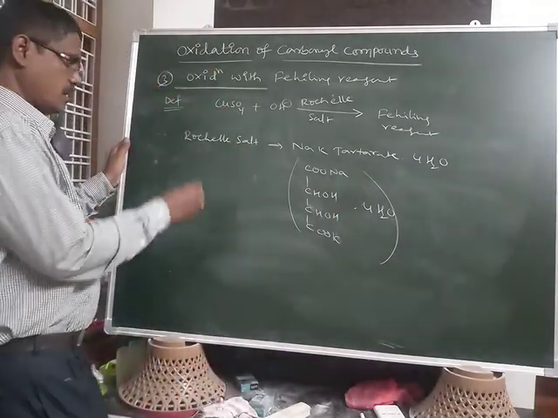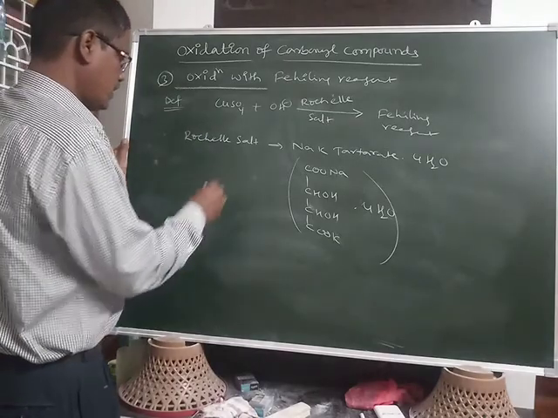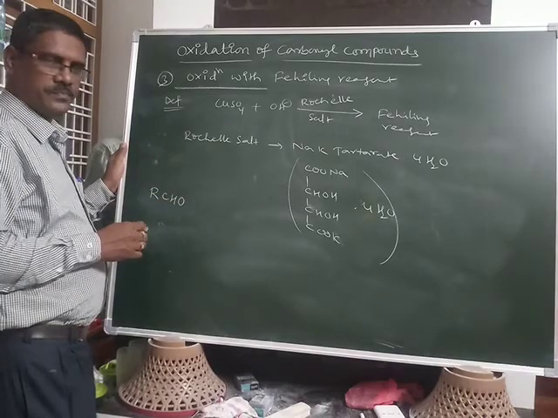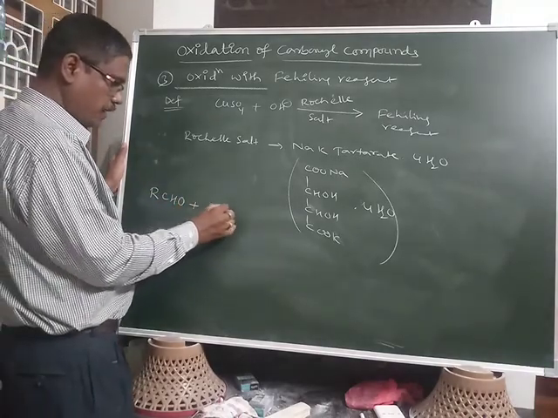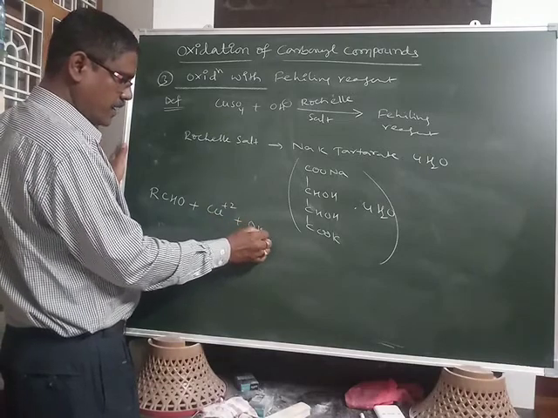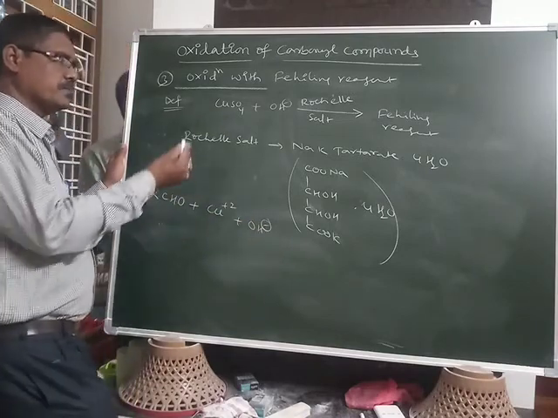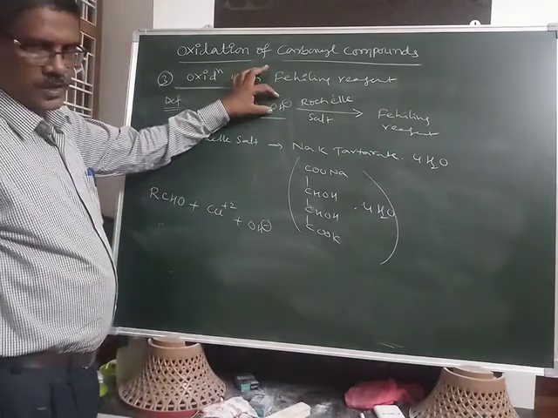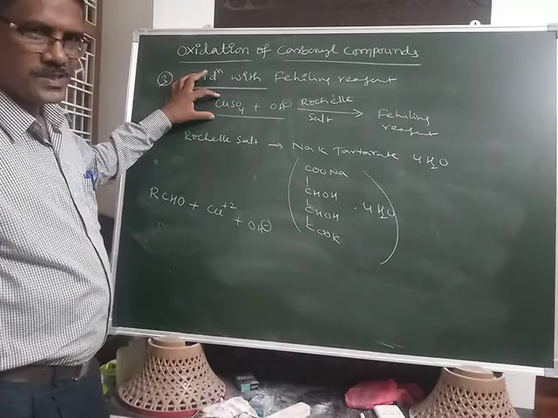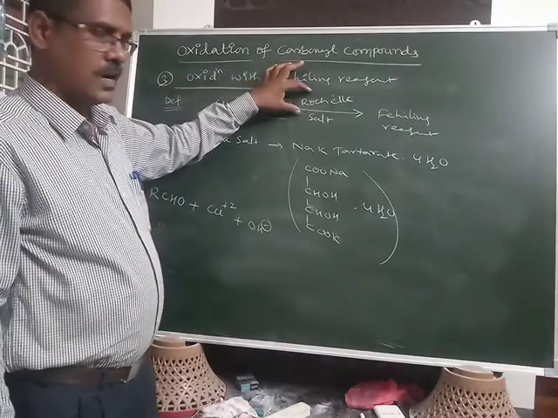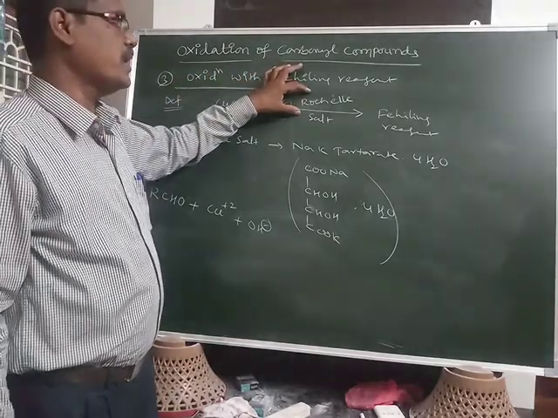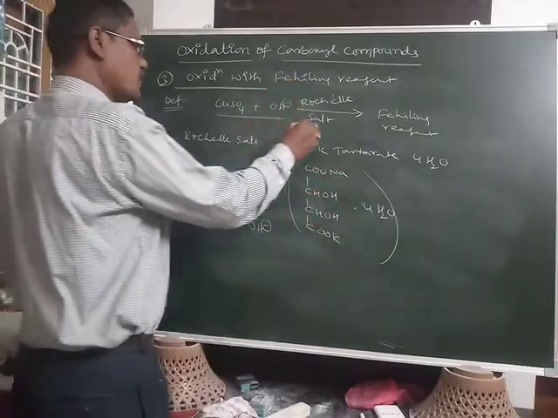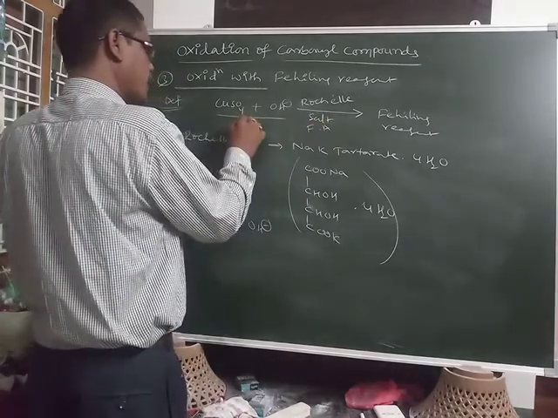In the presence of copper and the aldehyde, Cu2+ and OH minus ions, alkaline. The definition of Fehling reagent is alkaline, that's OH minus. Alkaline copper sulfate solution converts into the complex compound with Rochelle salt. That mixture is actually called Fehling A solution, and this is the Fehling B solution.